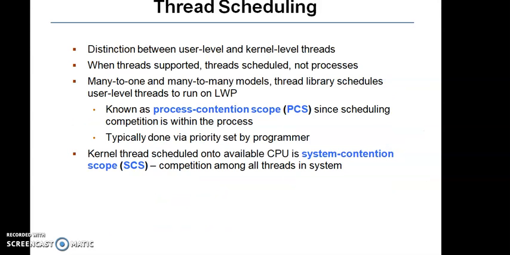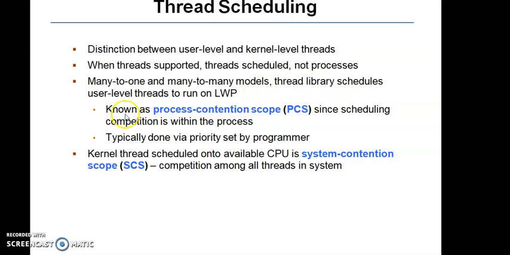Let us see the next topic, that is thread scheduling. We have to make a distinction between the user level and also kernel level threads, which we discussed in the thread chapter or multi-level threading chapter. When threads are supported, threads are scheduled, not the processes, because we are dividing the process into a number of threads. Many-to-one and many-to-many models of threading.